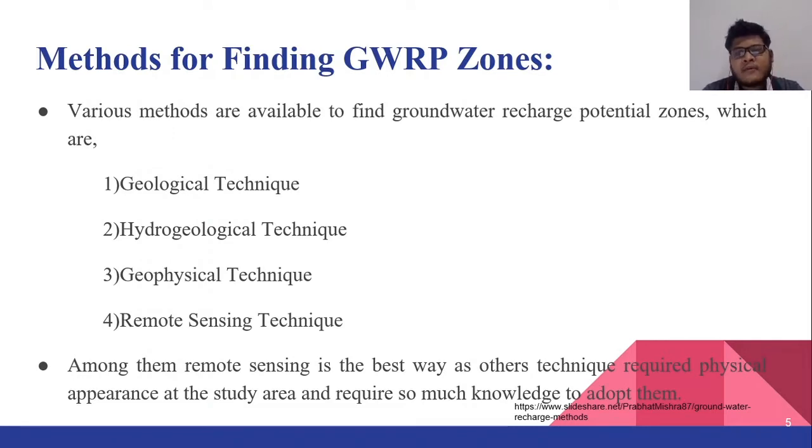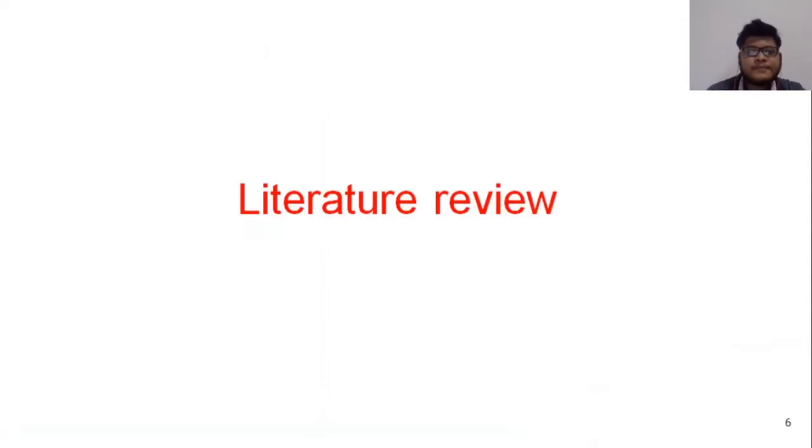For artificial groundwater recharge, first we need to find the places where groundwater levels are at higher depths. To find them, various methods are used, among which geological technique, hydrogeological technique, geophysical technique, and remote sensing techniques. Among them, remote sensing is the best way, as other techniques require physical presence at the study area and require so much knowledge to adapt them.